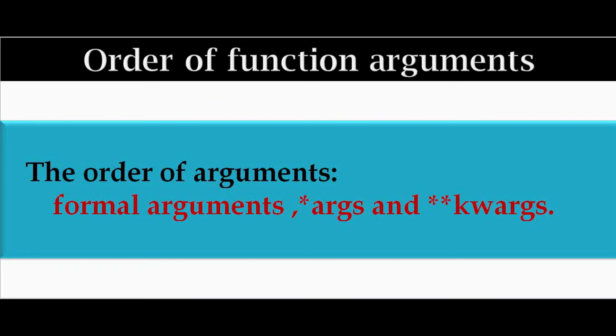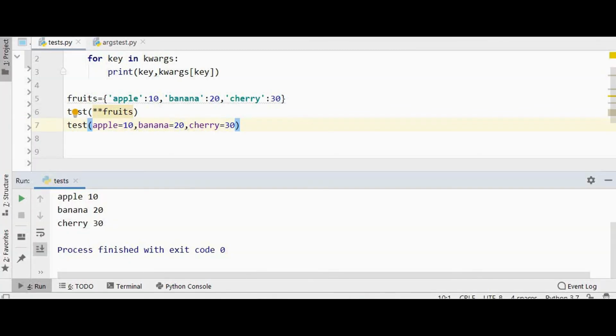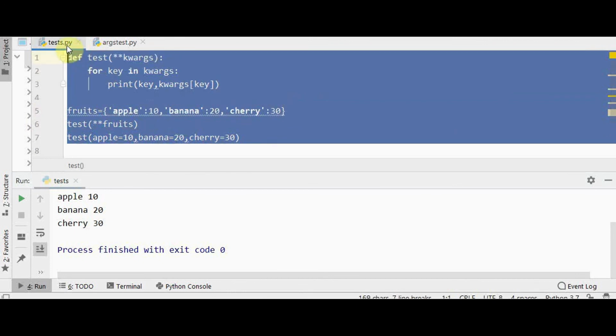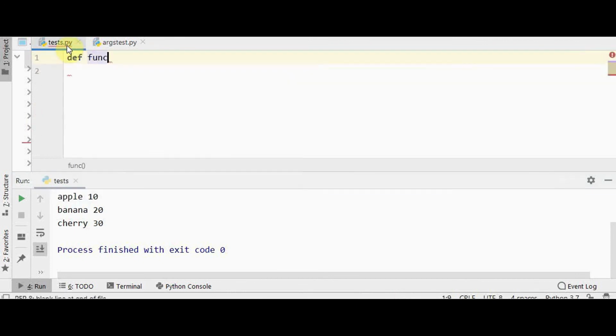And about the order of the function arguments, the order of the arguments passed to the function should be formal arguments first, then star args, and finally double star kwargs. Okay, we'll see an example for this order of arguments. We have a function, I have a formal argument, star args, I will use some other name, and star star keyword arguments.